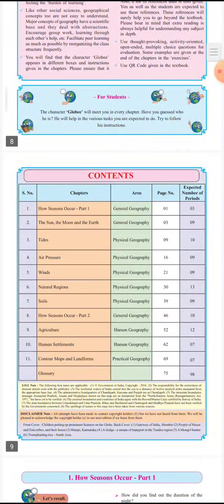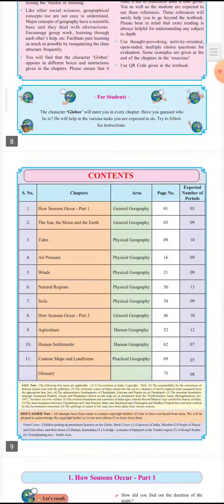I have explained all these things already, but once again I am revising it for you. The questions are also given here. The let's recall questions I have already discussed, and I told you the reasons why the day and night time is not the same on the earth. That is because of the tilting of the earth. This way the geographical information is given.